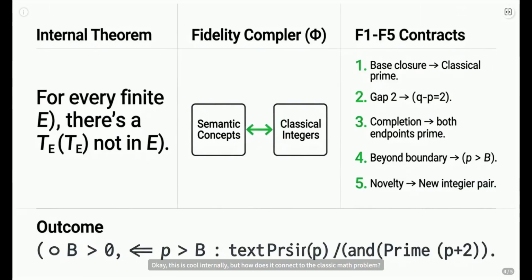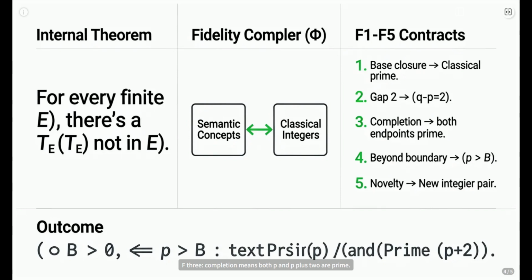Okay, this is cool internally, but how does it connect to the classic math problem? Through a fidelity compiler, phi. Think of it as a translator. We need 5 promises, f1 through f5, to make sure our semantic objects map perfectly to classical integers. f1, our semantic base, is a real prime number. f2, our gap of 2, means q minus p equals 2.